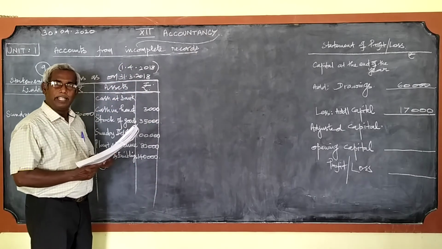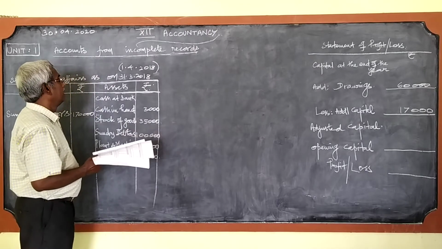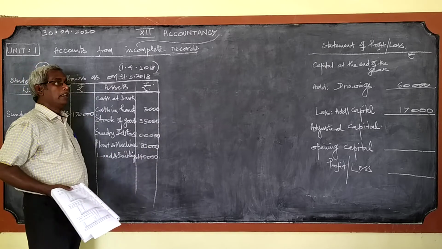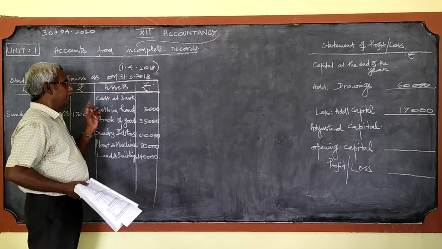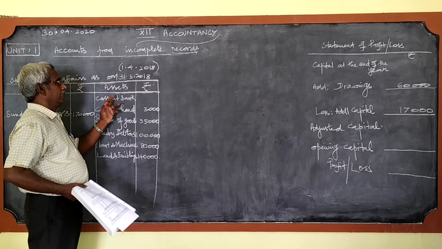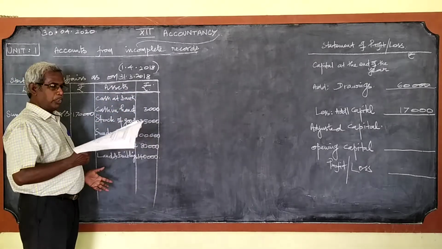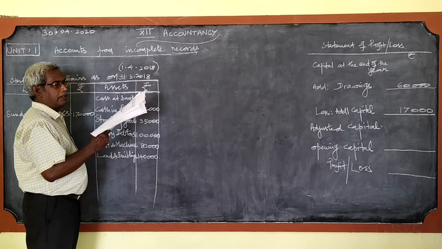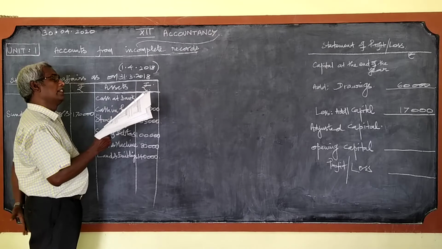Then in problem number 9, the first item is the cash at bank, 5,000 debtor, it is given. If it is simply cash at bank, I repeat once again, it is an asset, you can write it. But in the book you can see, one figure is 5,000 debtor, the other figure is 60,000 creditor.